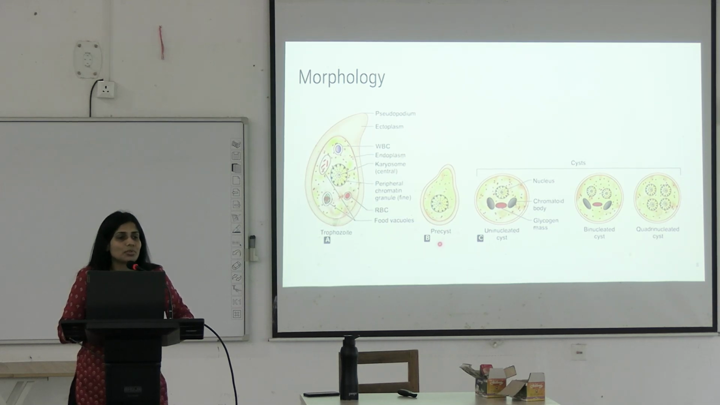Trophozoid converts into pre-cyst, then converts into uninucleated cyst, then converts into binucleated cyst and then quadrinucleated cyst. Quadrinucleated means having 4 nuclei. Okay. So what do you expect? How many trophozoids will come out of this cyst? 4 trophozoids will come out of this cyst.